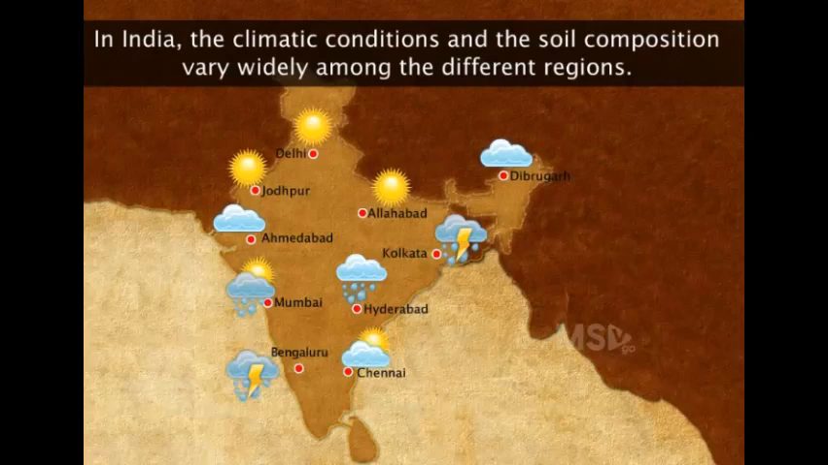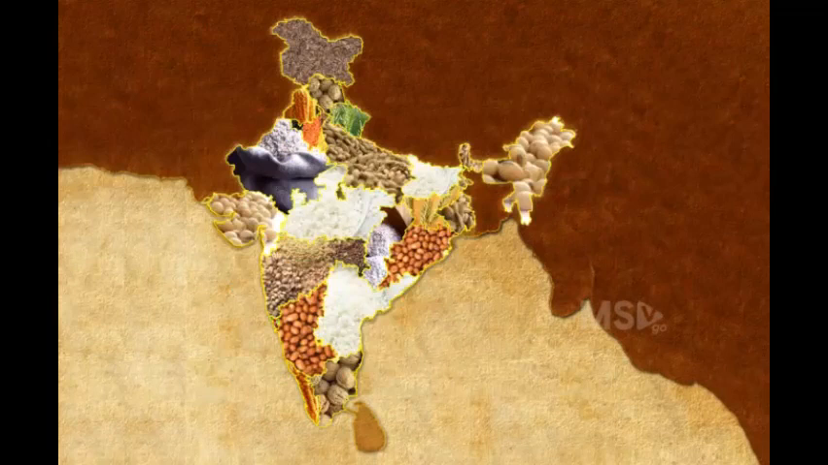For example, in the southern region, we have sunny and rainy season. In Mumbai, we have rainy and sunny. In Jodhpur, we have sunny season. In Delhi, we have sunny season. In Gujarat, we have rainy season, and so on. In these different regions, different types of crops are also grown, as you can see in this figure.